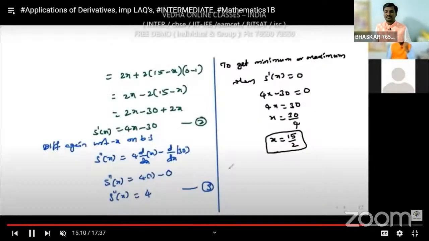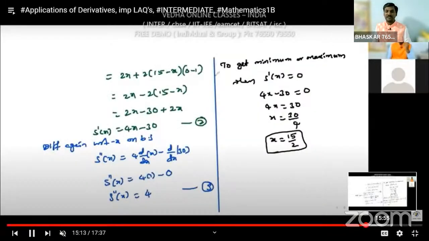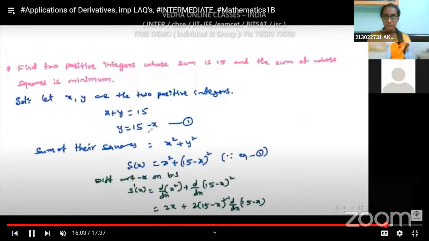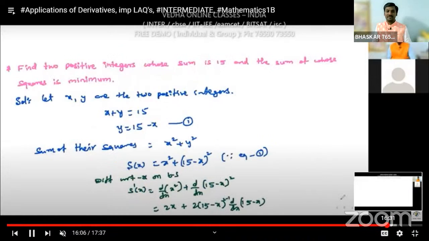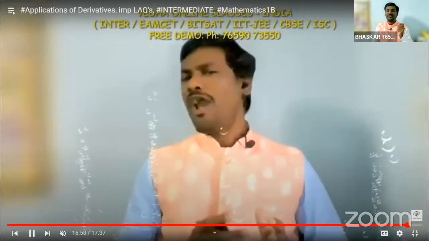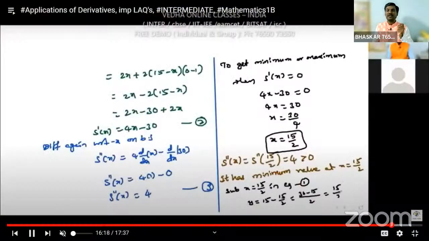Understood? Are you following? Yes, sir. Okay, so after getting the x value, what do we have to do? Substitute that x value in equation 1, and then we will get the y value.